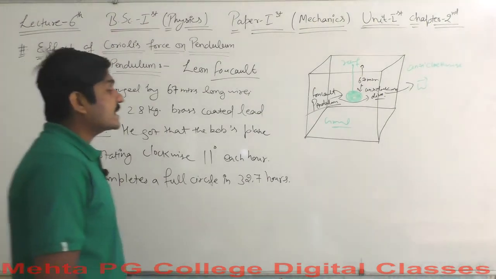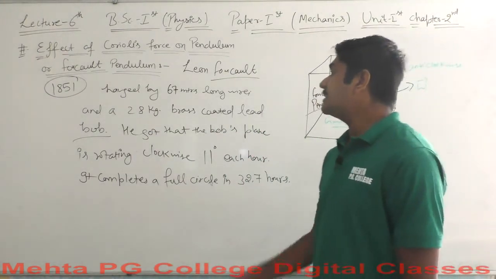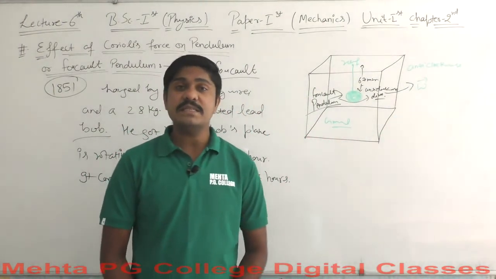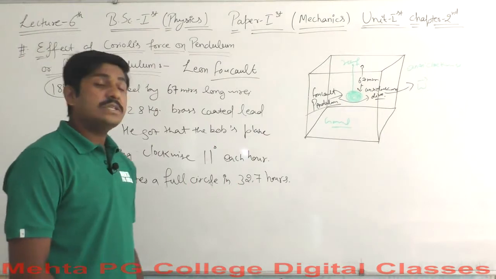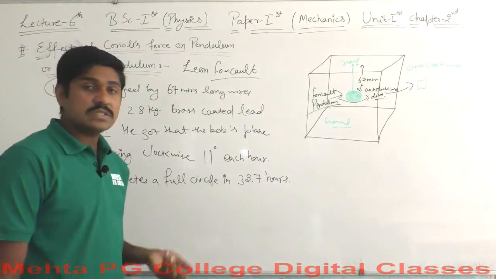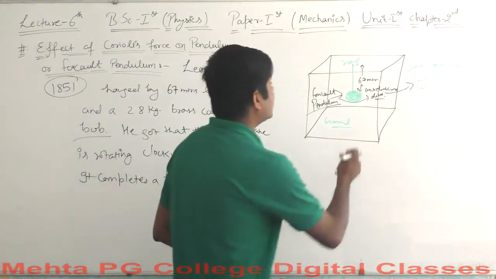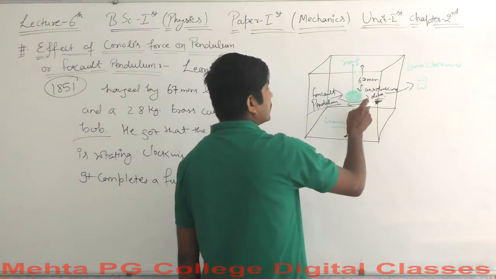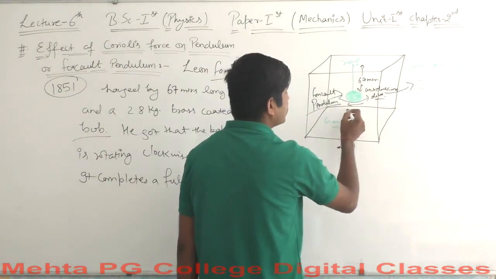In practice, the Foucault pendulum is taken into consideration as stationary, while the earth is a moving body. The Foucault pendulum would remain stationary if the earth were not rotating on its axis. So if the earth is rotating, that's why the pendulum appears to rotate. The pendulum will rotate in a direction opposite to the direction of the earth. This is the direction in which the Coriolis force acts on it.